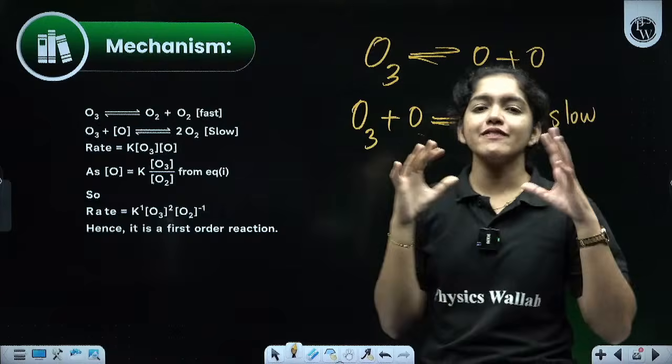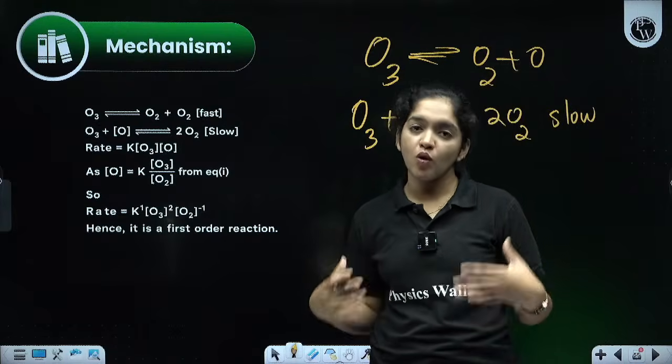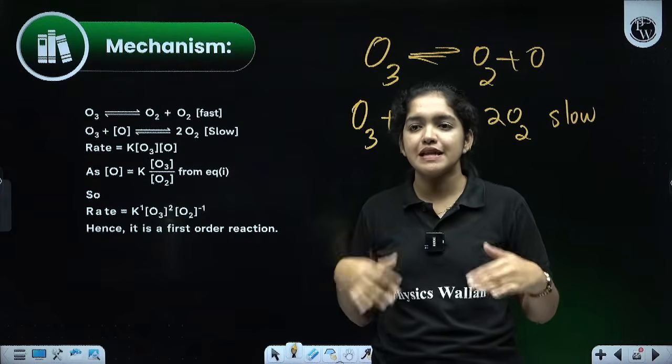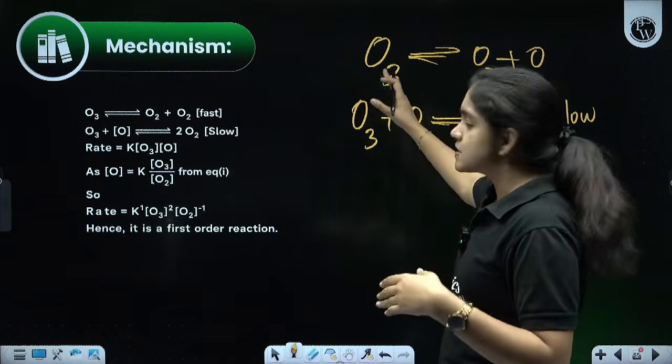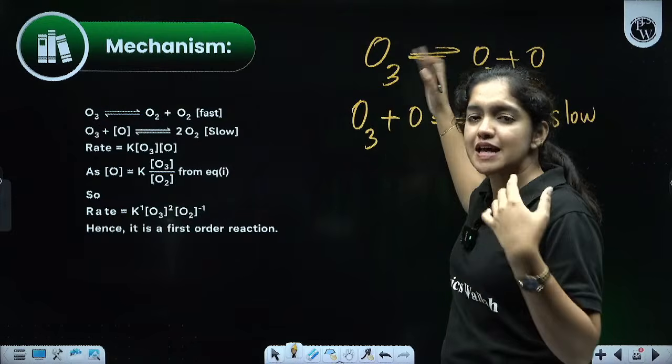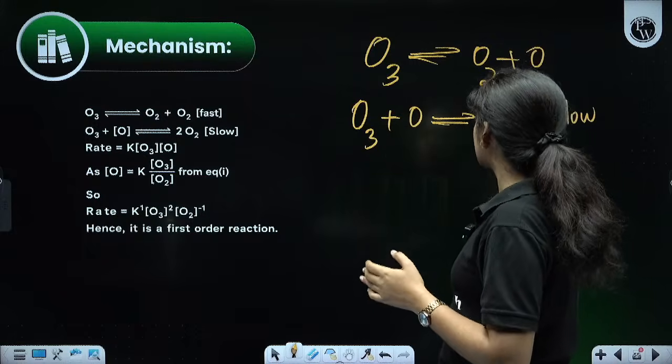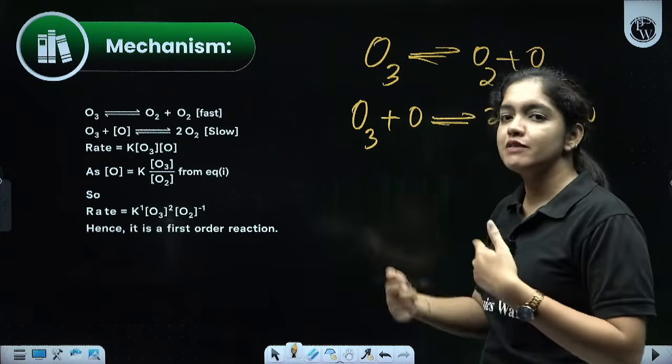That's why in our atmosphere, what is happening? The oxygen level is maintained and stable. It's like a cycle. Why? Ozone splits into O2 and nascent oxygen. What is nascent oxygen? O, only O. Again, the ozone combines with the nascent oxygen, and it will form O2 again. So this cycle will continue.